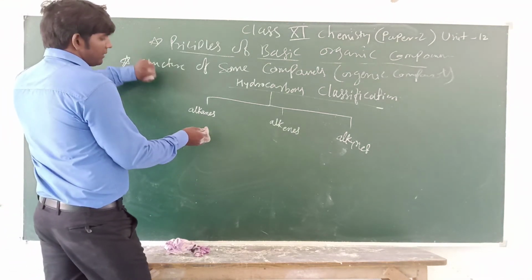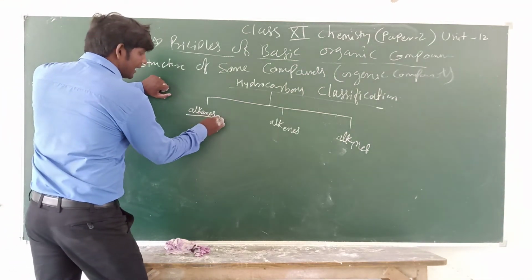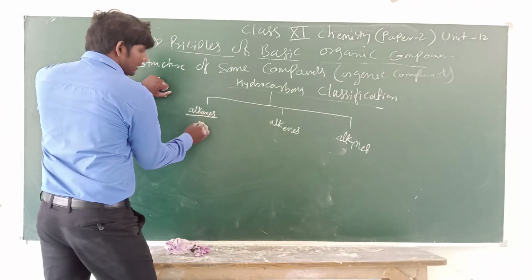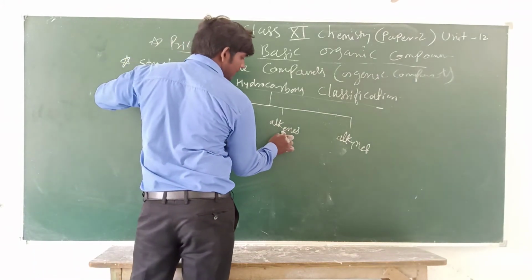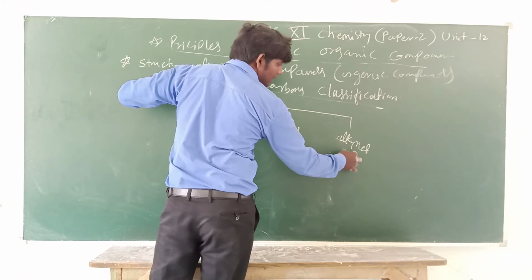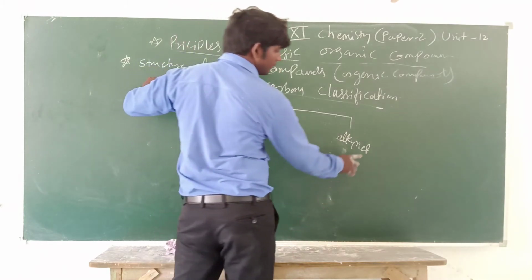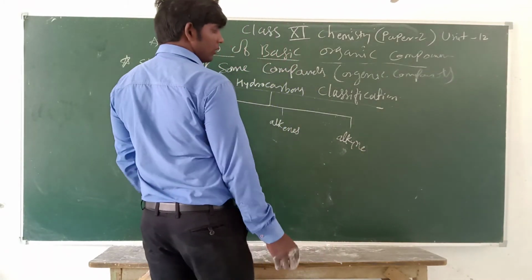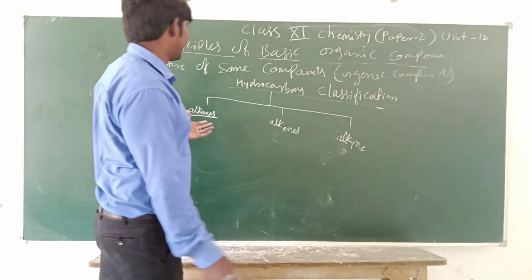See, what is the difference between them? See here, alkane ends with A-N-E, alkene with E-N-E, and alkyne. What is alkyne and what is alkane?